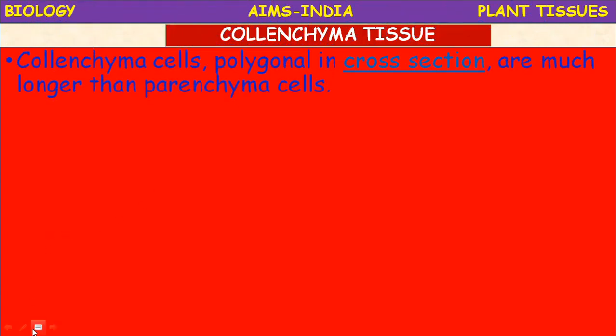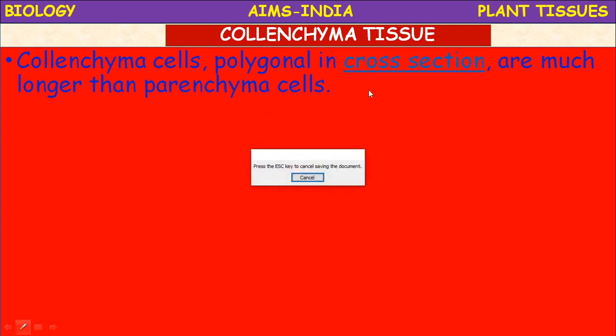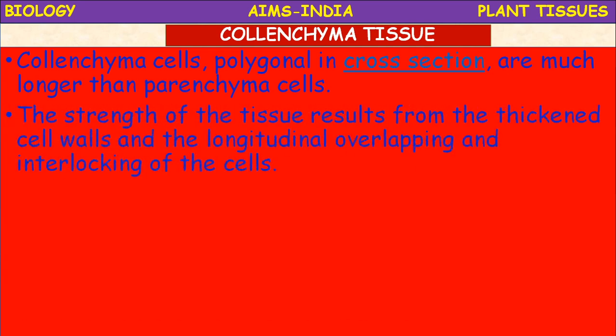The collenchyma cells are polygonal in cross section, and are much longer than parenchyma cells. The strength of the tissue results from the thick end cell walls and the longitudinal overlapping and interlocking of the cells. Okay, they are longitudinal.